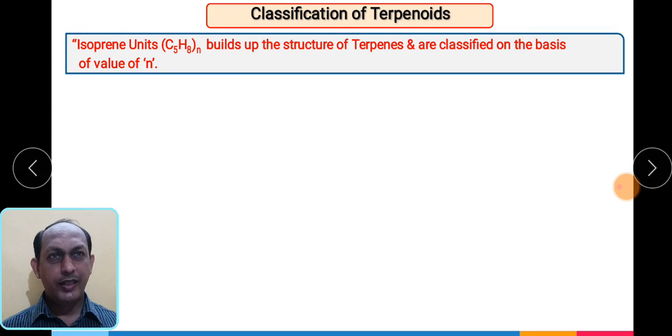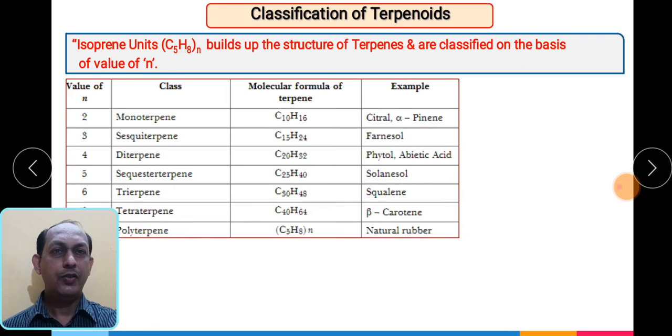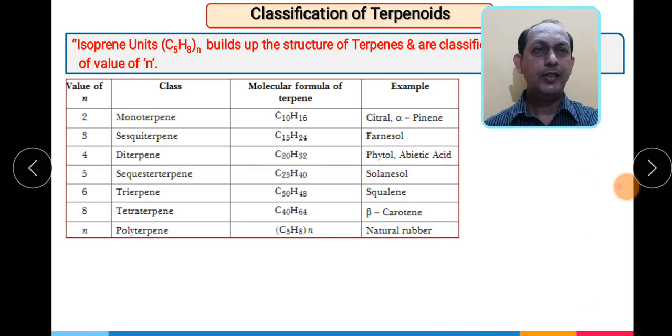Now let us see the classification of terpenoids. As we have seen, they contain the isoprene unit, which is nothing but the 2-methyl butadiene part. Their classification is based upon the value of n. Based upon the value of n, they are classified into subtypes. If a single unit is there, it is the isoprene unit.